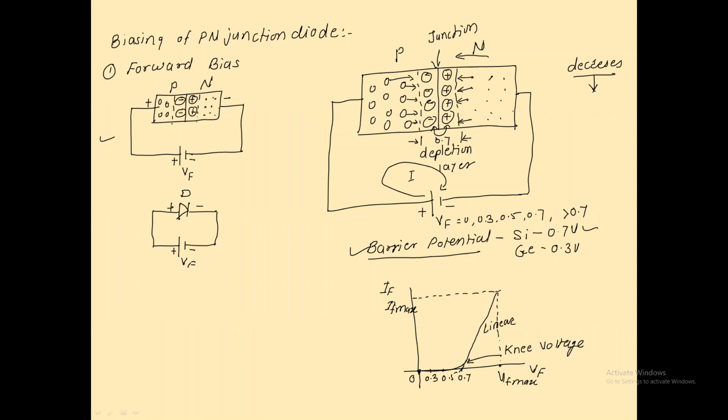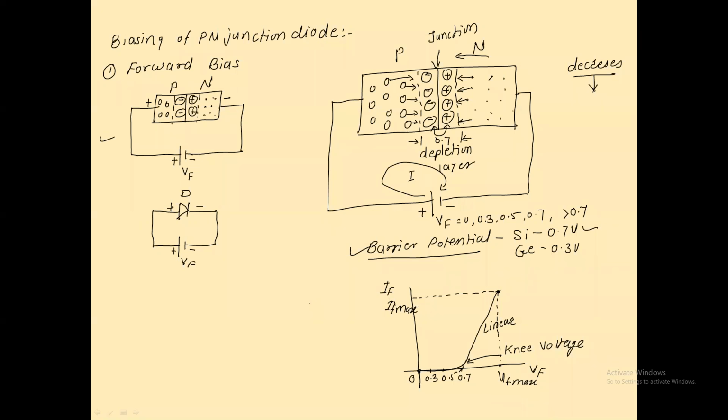So while operating the PN junction diode, you must know this range of forward maximum voltage and forward maximum current, and you have to take care that while operating this PN junction diode, the maximum voltage should not be greater than its limit. Similarly, the maximum current should not be greater than its capacity. So that thing you have to take care of. Is it clear?